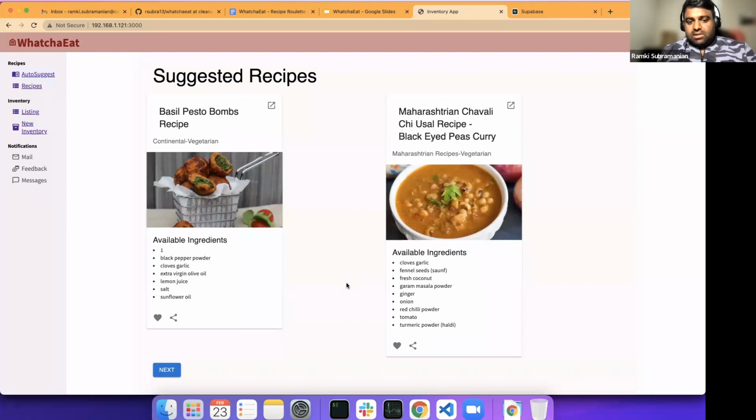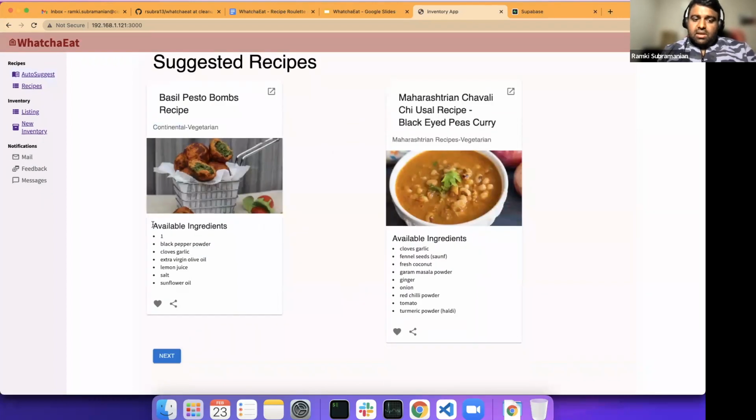At the moment, the logic is very simple. So you can see two recipes suggested to you. Here I say what type it is. It's a continental cuisine. This one is like a Maharashtrian cuisine. These are the ingredients available from your inventory. I also plan to show the missing items so that you can add them to a grocery list.